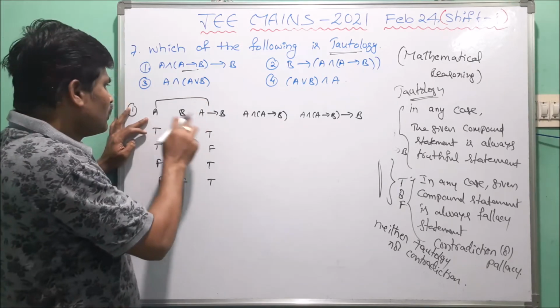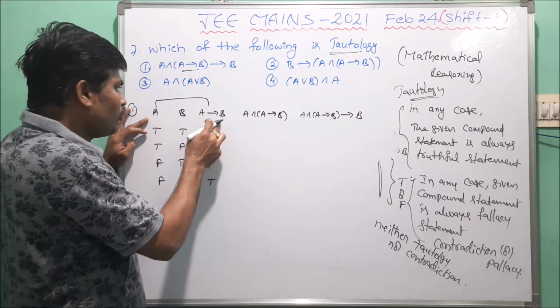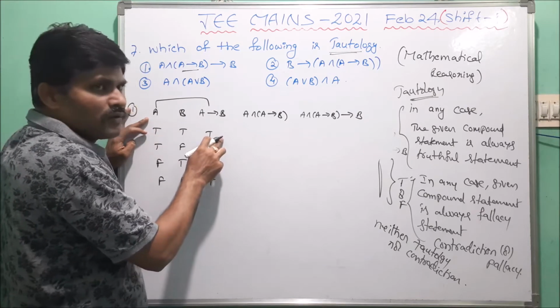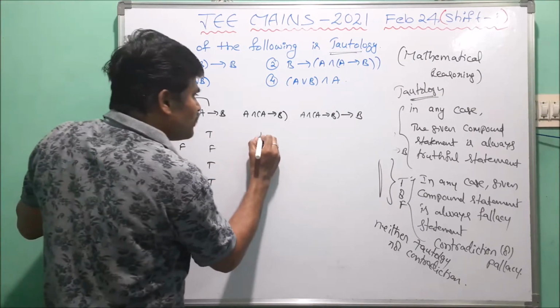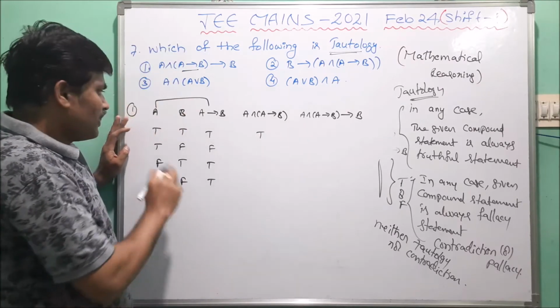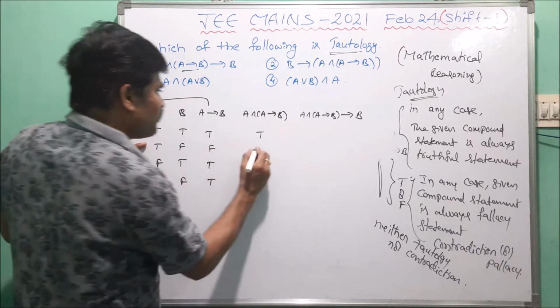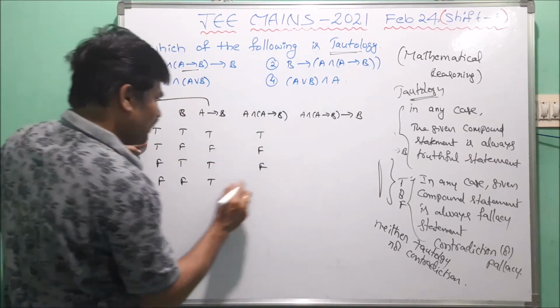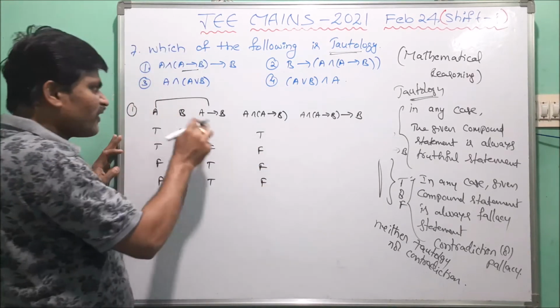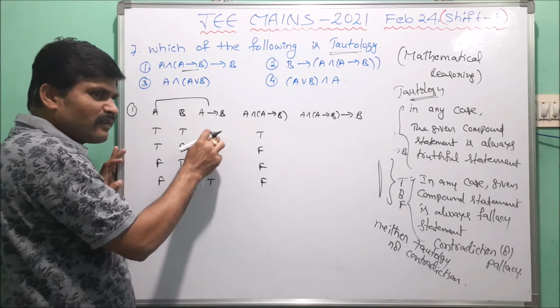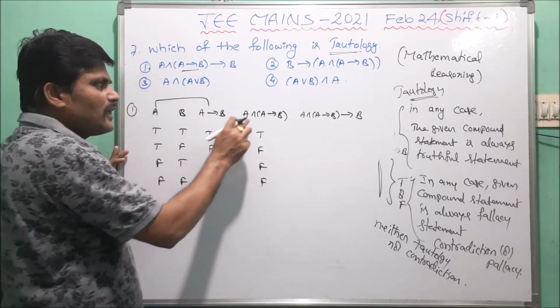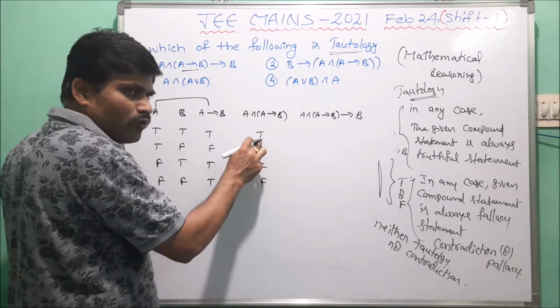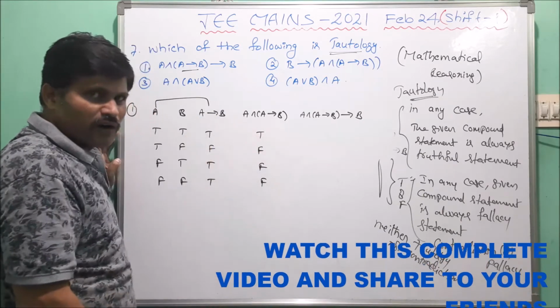Now in the two, compulsorily if these truth values are always true, then the result is true. In the remaining cases, T and F, that is F, F and T, that is F, F and F, that is F. In both cases, if the given individual statements are always true, then A and A implies B is true. In the remaining cases, this is false.